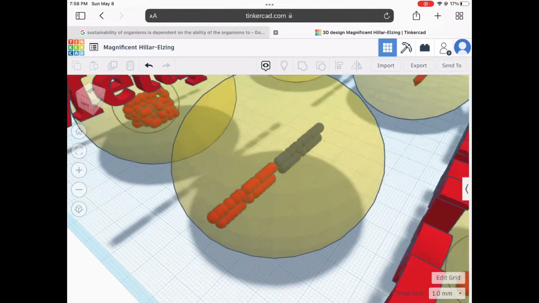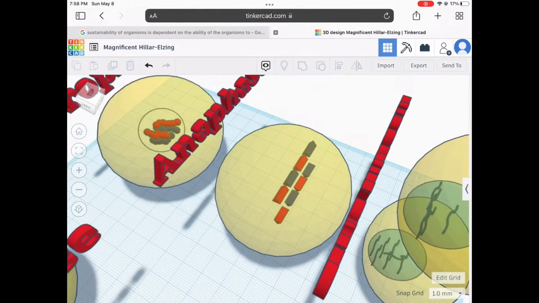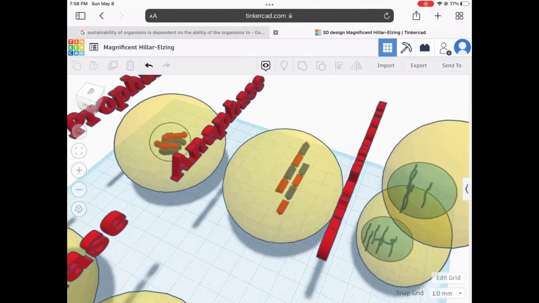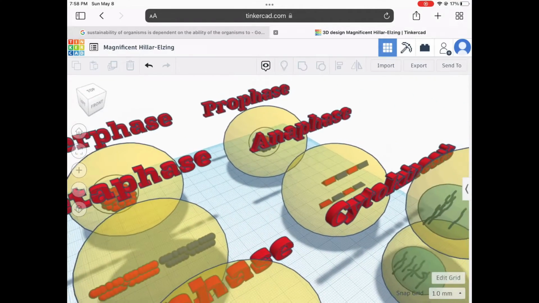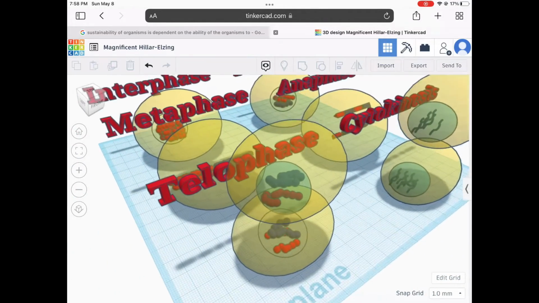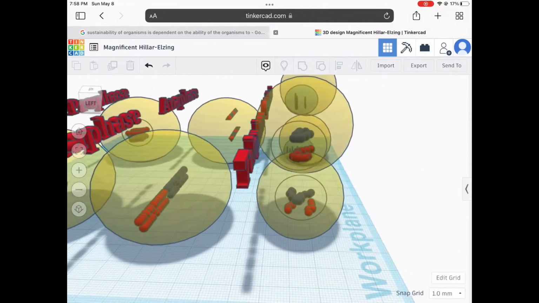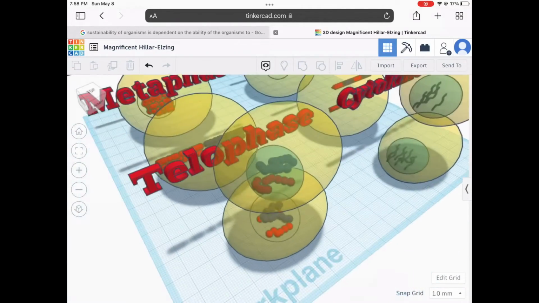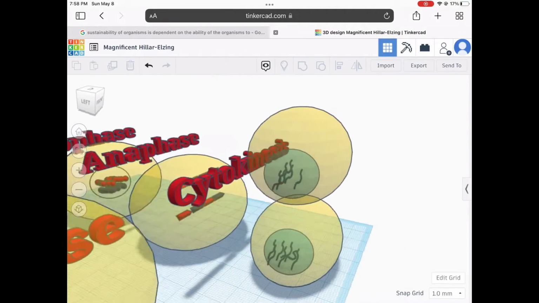In metaphase, structures called spindle fibers guide chromosome movement, and the chromosomes line up along the middle of the cell. In anaphase, the copies of DNA are separated and go to each end of the cell. In telophase, 2 nuclei form, and each nucleus contains a complete copy of the cell's DNA. And finally, in cytokinesis, the cytoplasm and organelles are divided, and 2 separate cells form. The cells then begin interphase.